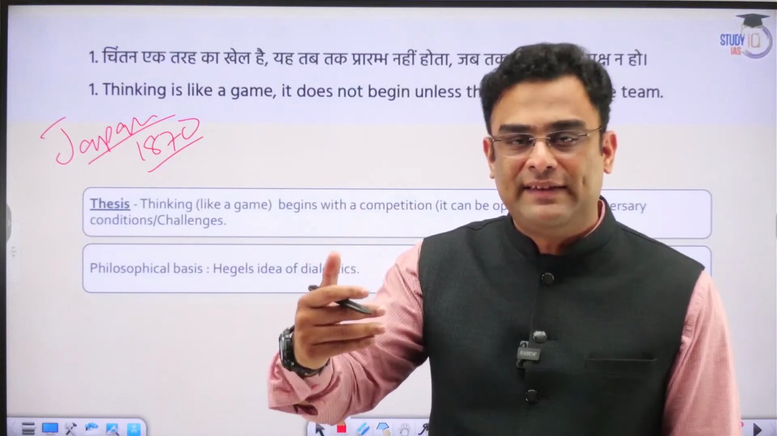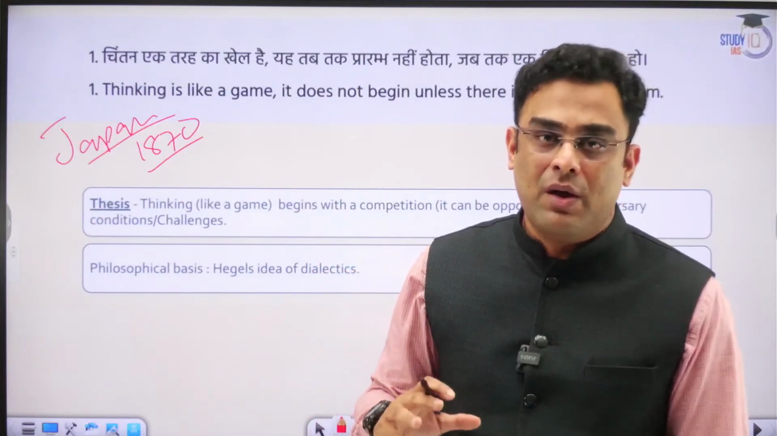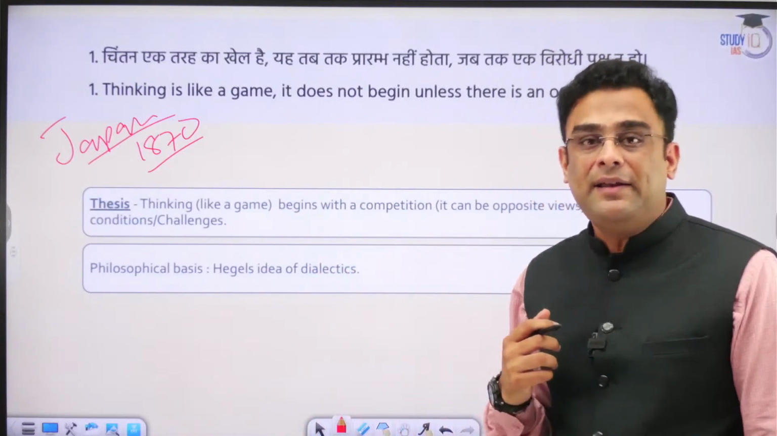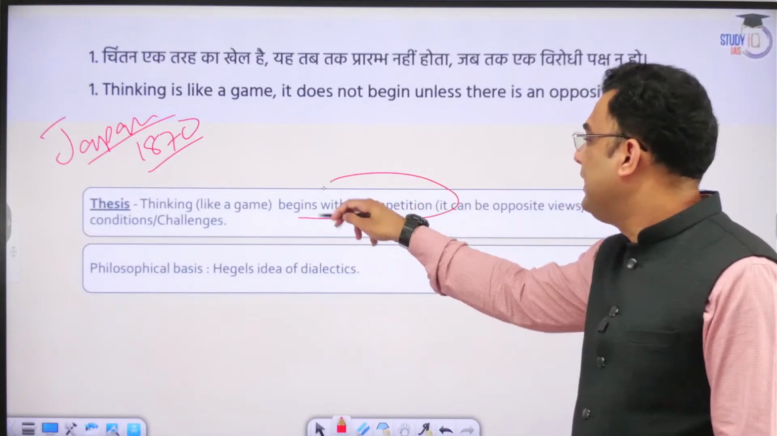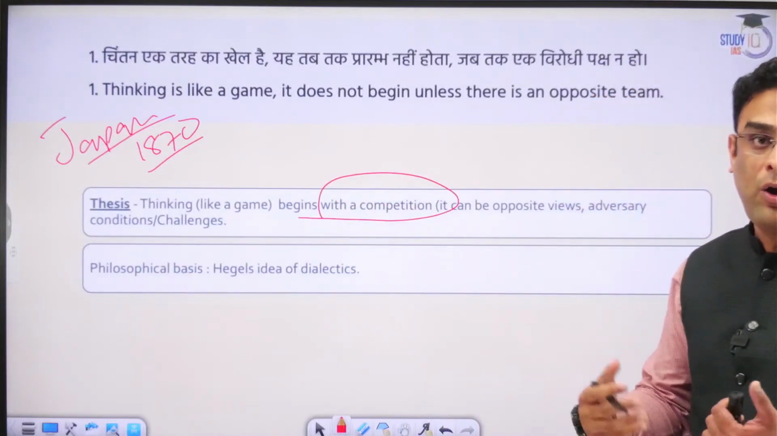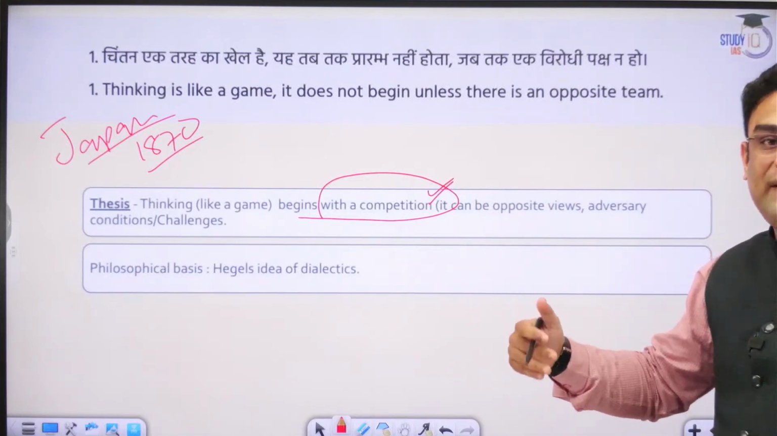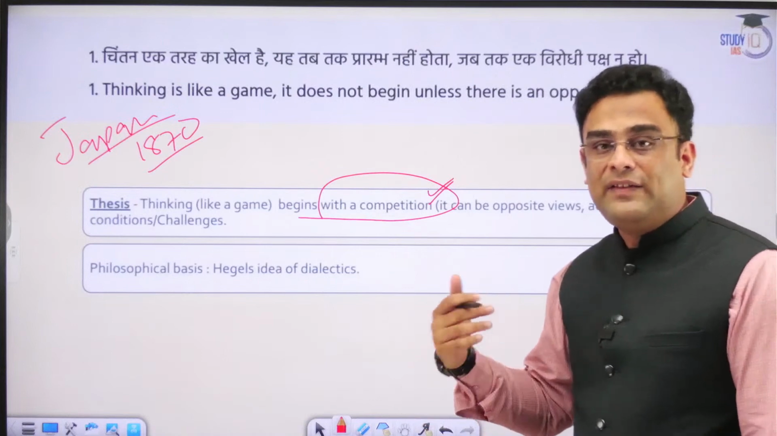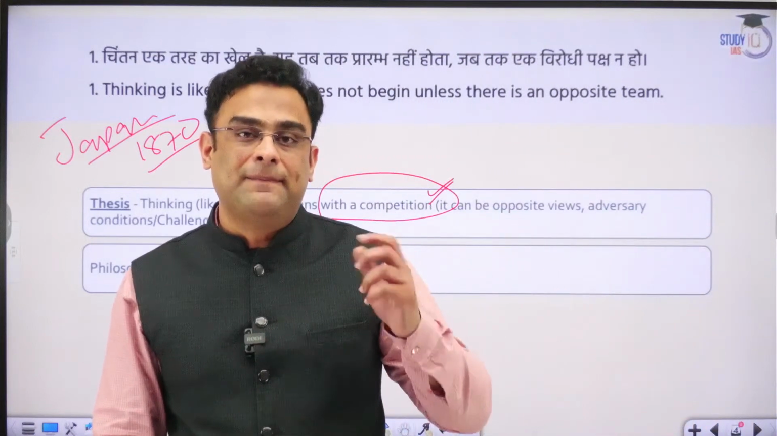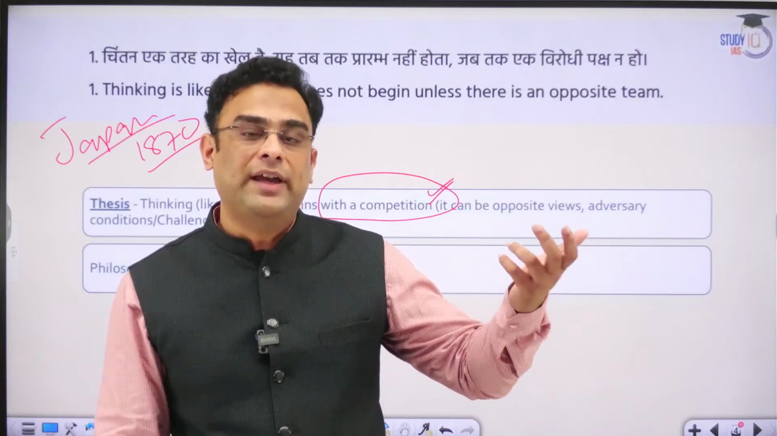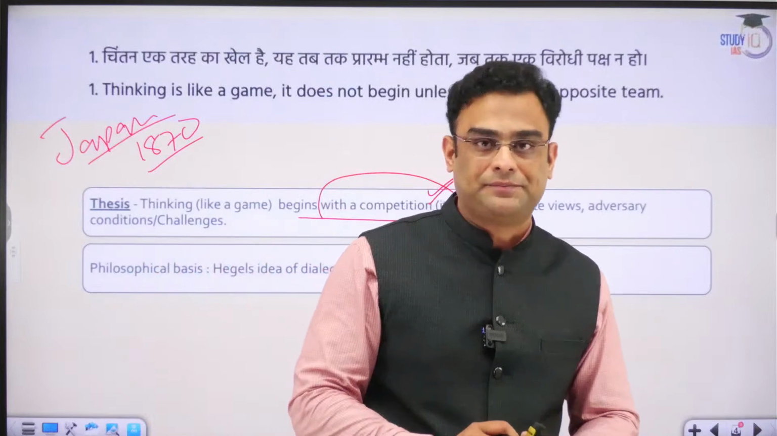The structure of the essay will emerge after the rough work is complete. What is the thesis statement that we can come to arrive at? So thinking, we can agree, begins with a competition. When there is some opposition, when there is some challenge, when there is some obstacle, and we are trying to overcome that, that is when thinking actually begins. We can agree largely with the wisdom of the topic.